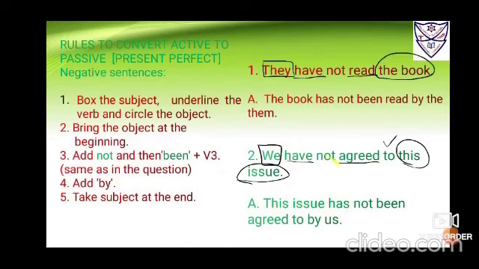Okay. Now take the negative word down as it is. Then add be and been. Before be and been you have to put not. Okay. Then take the verb same down, that is agreed.